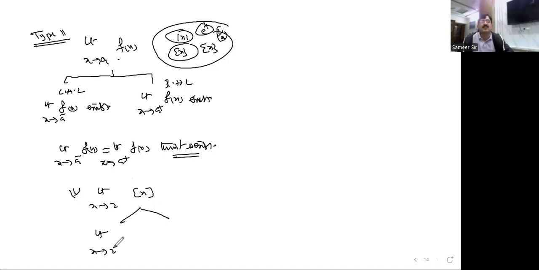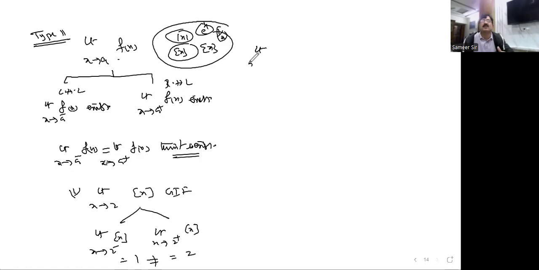Limit x tends to 2 minus step x. Step x means GIF, greatest integer function. If it is 2 minus, it means less than 2, the neighborhood of 2. The neighborhood of 2 is 1.999 something. What is the step value of 1.99? It is 1. Whereas here, limit x tends to 2 plus, step x value is 2. You see, this limit does not exist. It doesn't mean that the limit always does not exist.